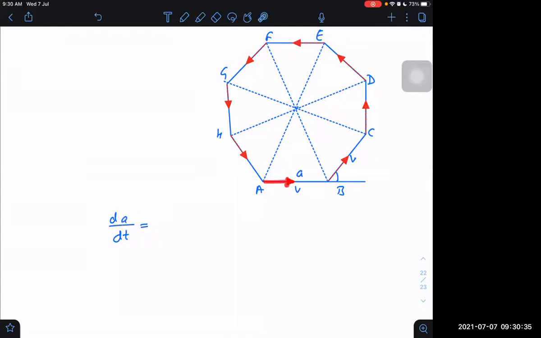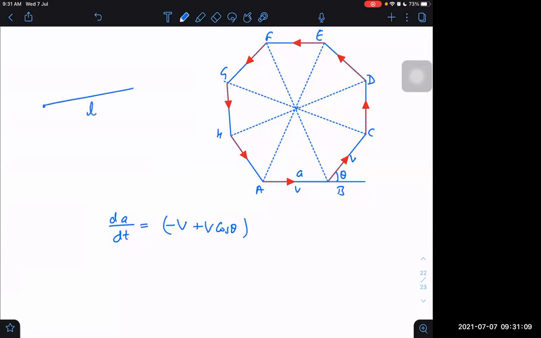I know this velocity is trying to decrease A, right or not? It is trying to decrease A. Then can I write it as minus V? And this is trying to increase. It will become V cos theta. Is it V cos theta or not? Yes, it is V cos theta, because it is trying to go away. Let me tell you something in general, which is always valid.